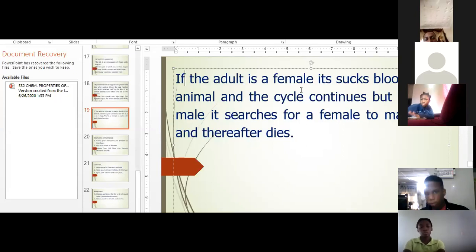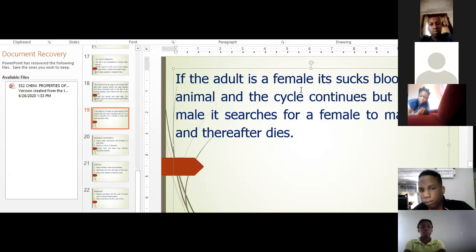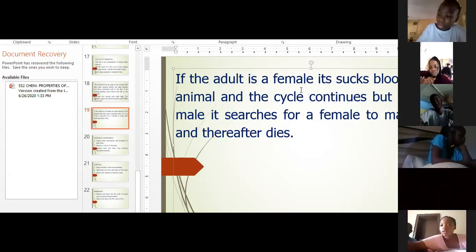If the adult tick is a female, the female will suck blood, produce eggs, lay the eggs and die. But if it's a male, the male will go about the body of that animal looking for a female to mate with. After mating, the male tick will fall off and die as well. I hope that is clear.